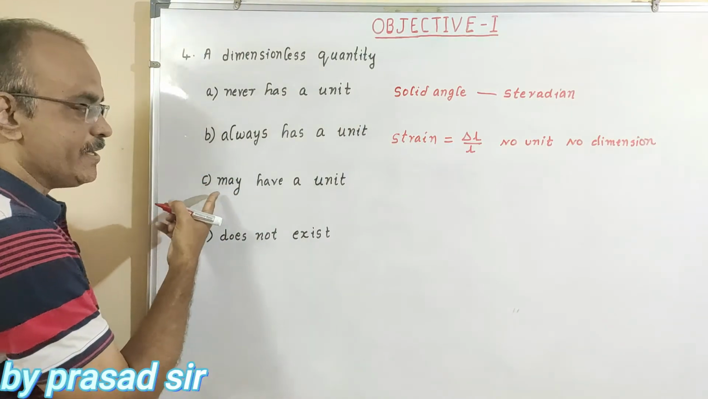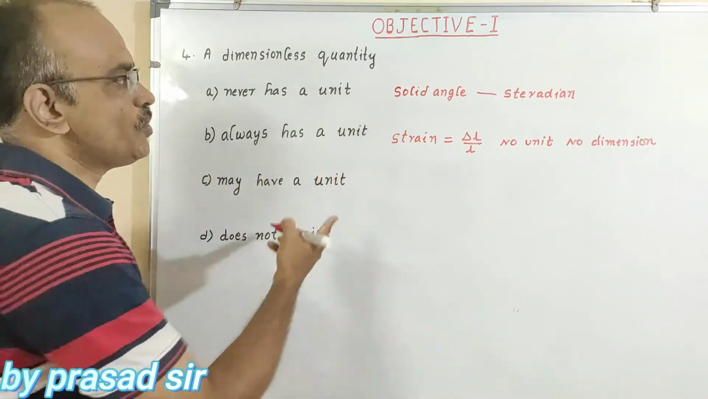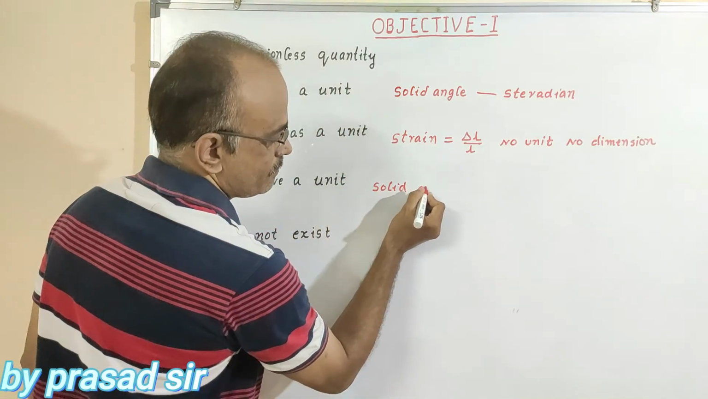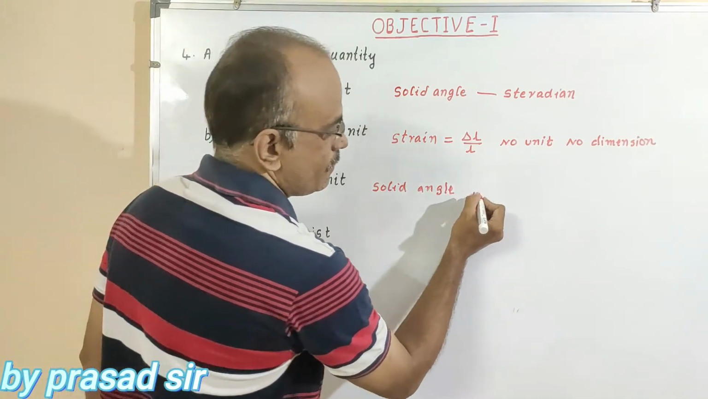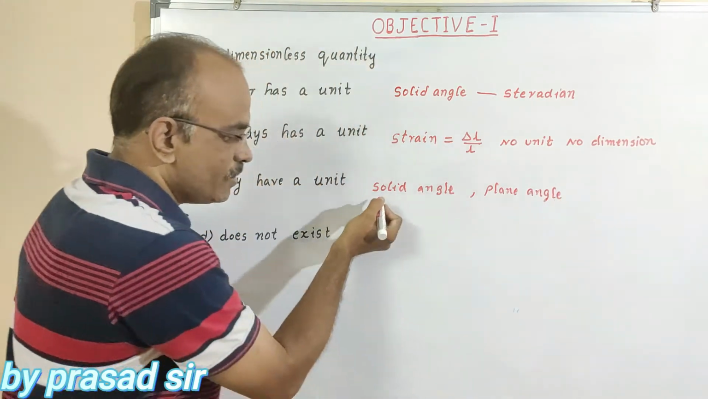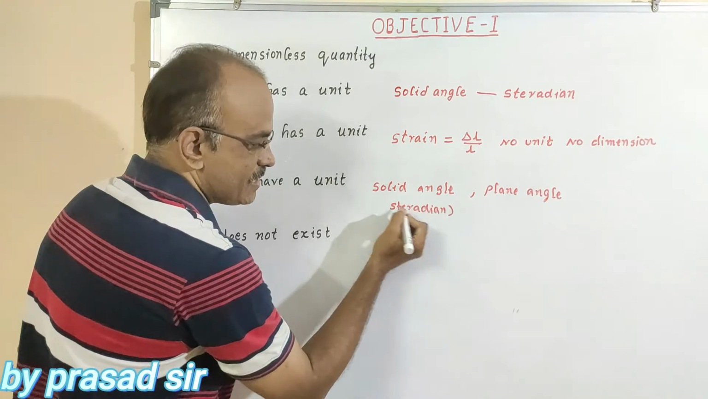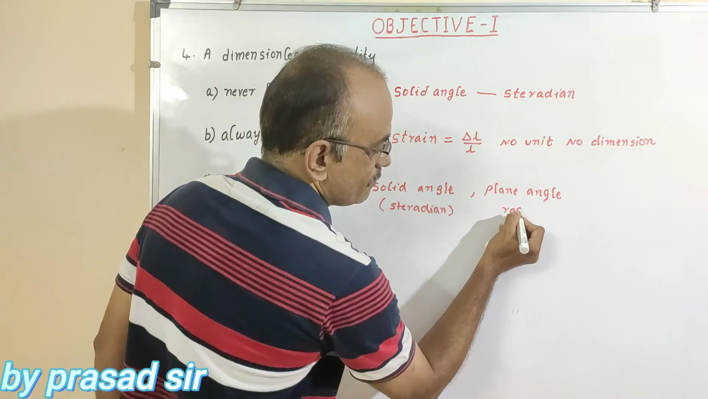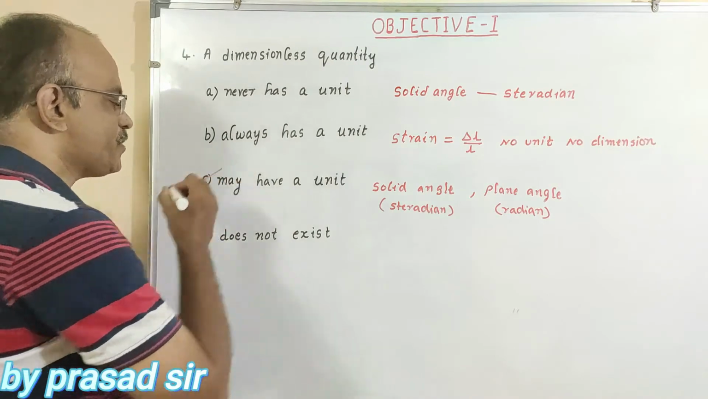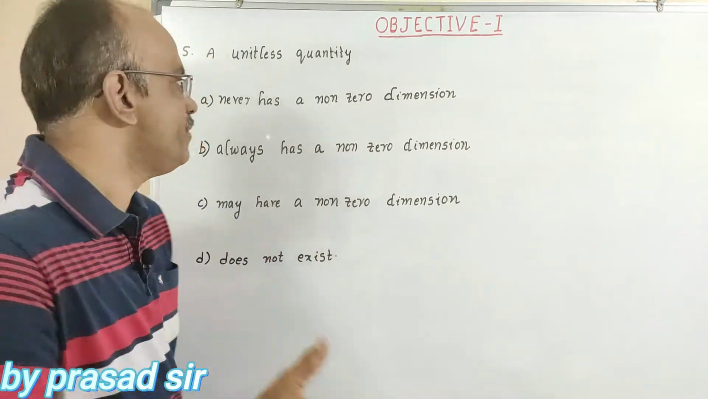Now go for C. May have a unit. Yes, a dimensionless quantity may have a unit. So that is the example: solid angle and plane angle. Solid angle has a unit, steradian, but plane angle, that one is radian. By taking this example, this option is correct, but D does not exist. It is not possible.